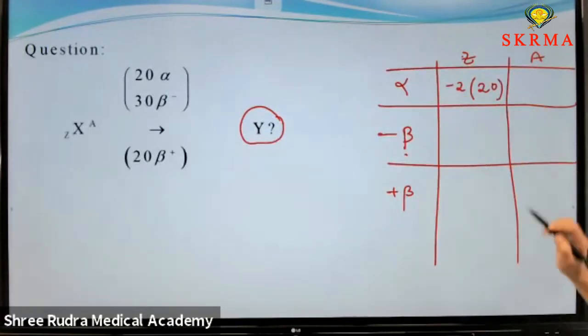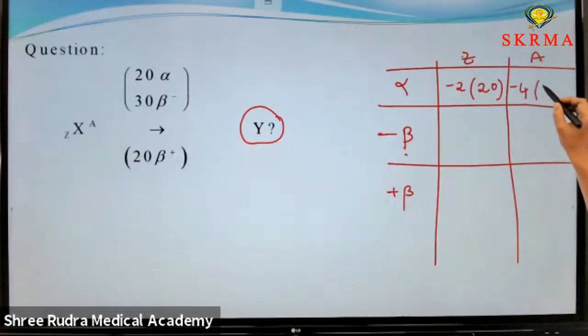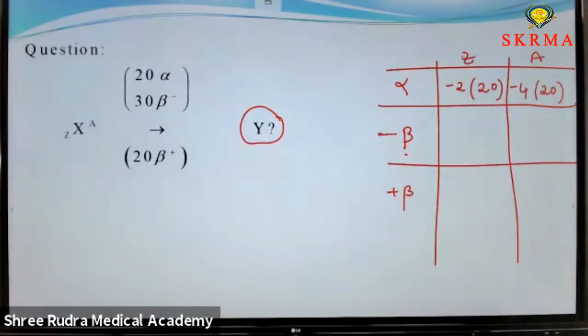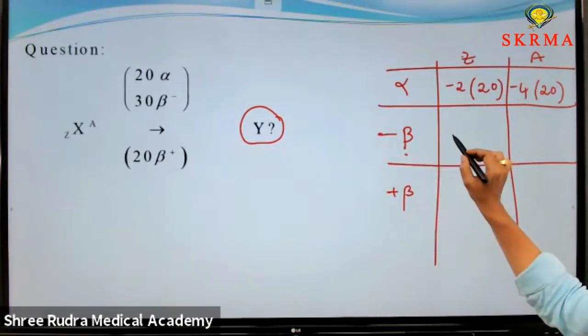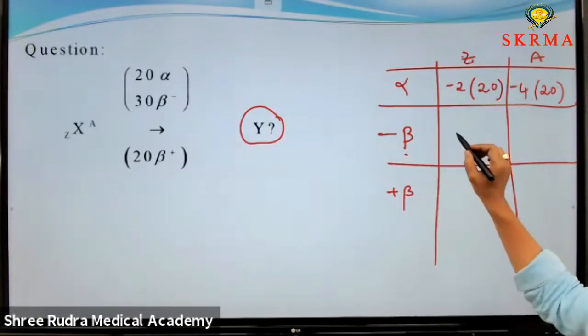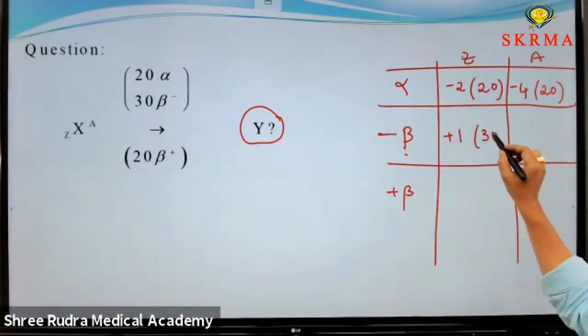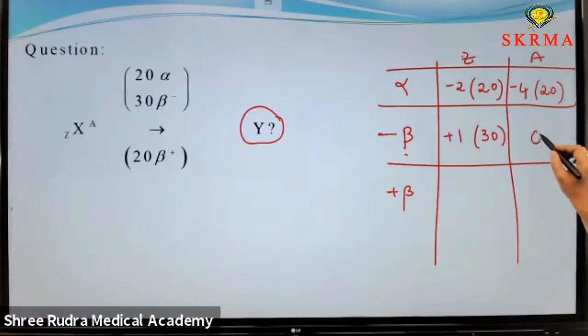Now coming to the A value. A value decreases by 4, represented with a minus sign. How many particles are there? 20. That is about alpha. Next, coming to the beta minus particles. Whenever beta minus decay takes place, the Z value increases by 1, nothing but plus 1. How many particles are there? 30. There is no change in A.